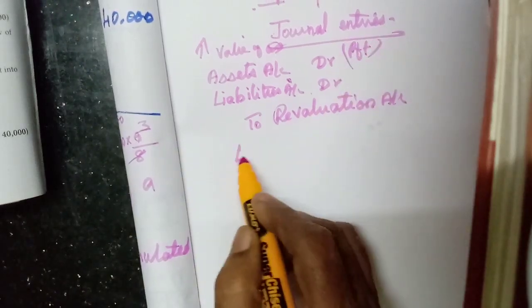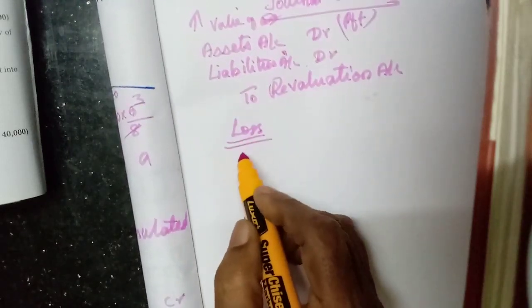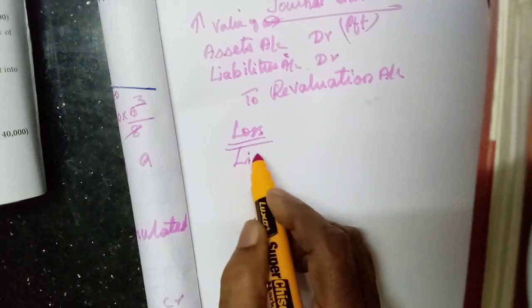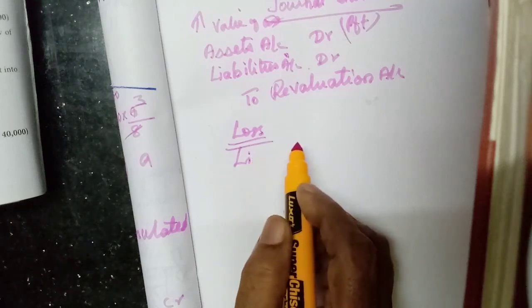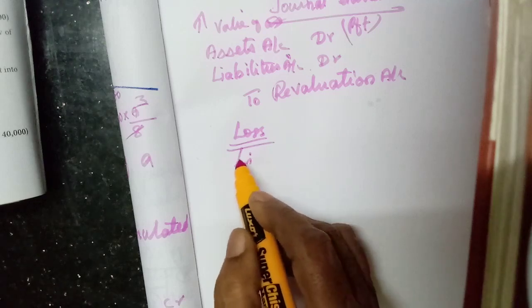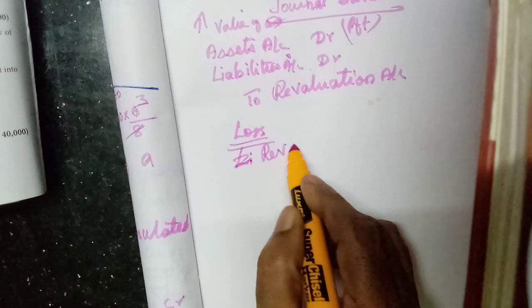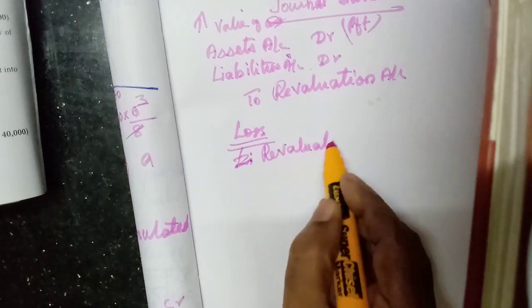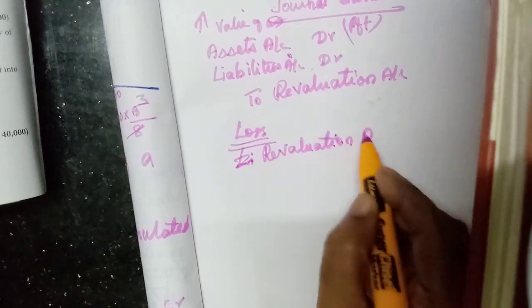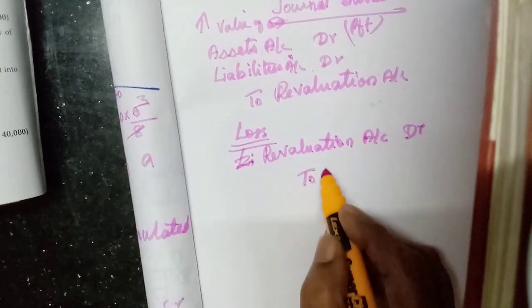Now we are going to see the loss items. Any decrease in the value of liabilities, liabilities should be credited, and here we have to debit the revaluation account. What should be credited? Liabilities.